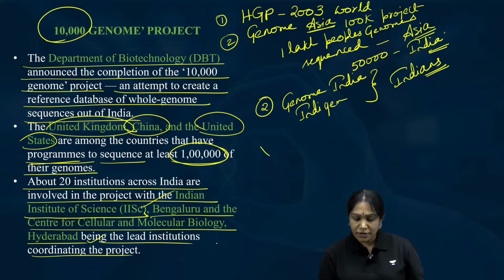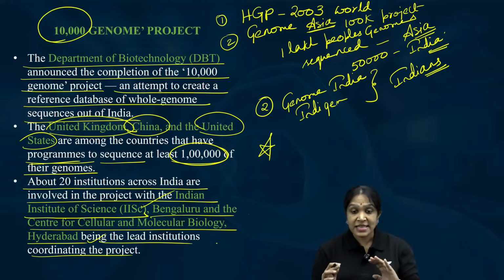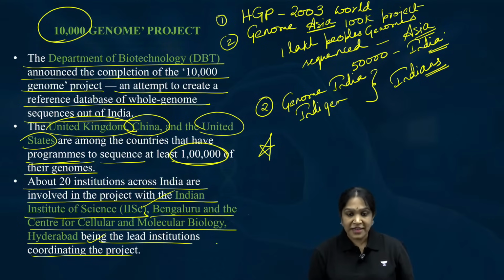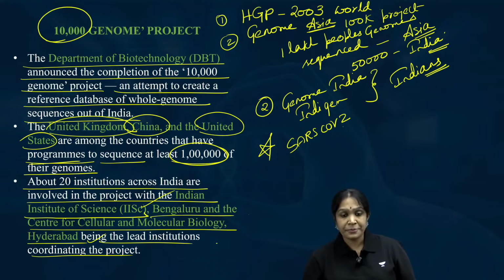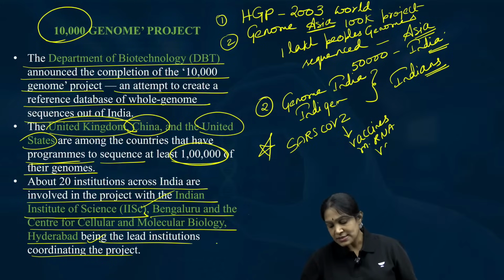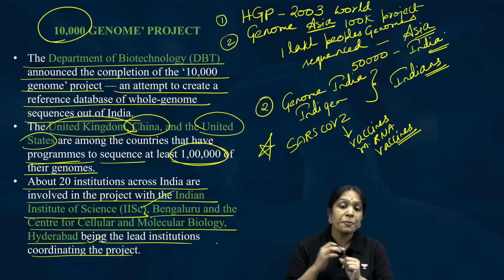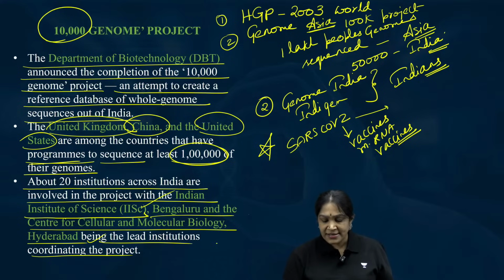But not only this. Should we sequence the genomes of only human beings? No. We have to sequence the genomes of SARS-CoV-2. Why? First, to make vaccines like mRNA vaccines. See, if you do not know their genomes, how do you prepare DNA vaccines for them? To make DNA vaccines.